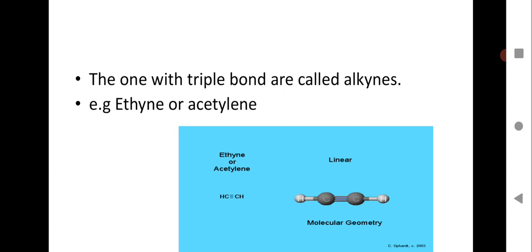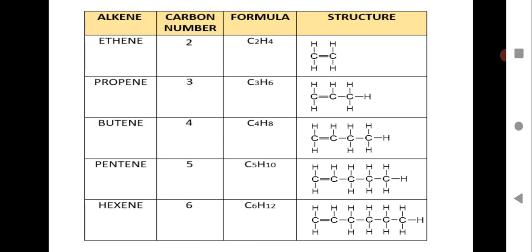So ethyne. Again, why is the first member ethyne and not methane? Because here you require triple bonding between carbon-carbon atoms. So you require at least 2 carbon atoms to show triple bonding. So the first member will be ethyne, that is acetylene. Here you can see the structure CH triple bond CH, that is ethyne or acetylene. You just have to have a brief knowledge about all this.